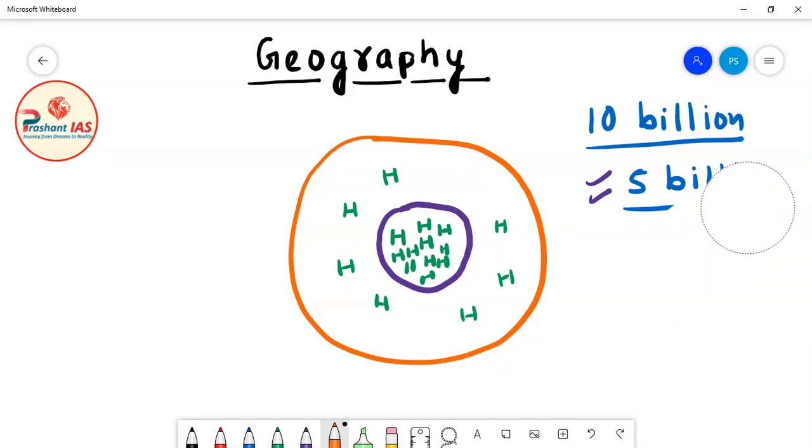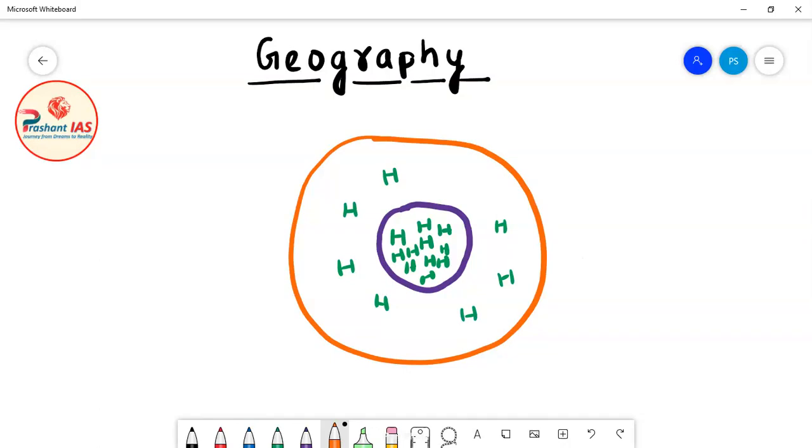What will happen, friends, is that after the next 5 billion years, the entire hydrogen present inside the core of our sun will come to an end. Because the sun is continuously converting hydrogen to helium and producing energy.